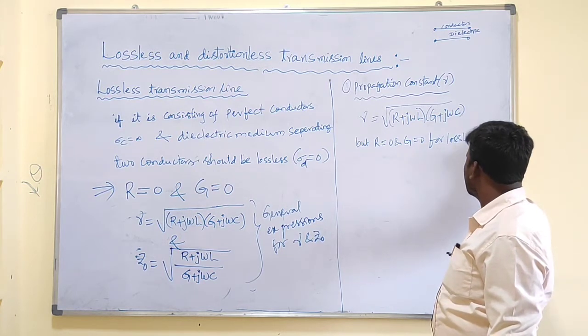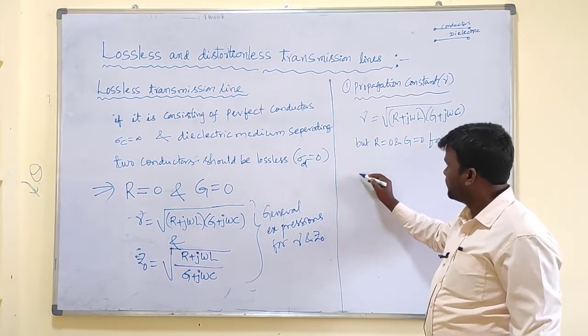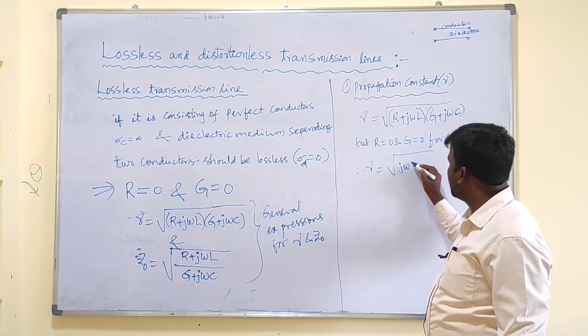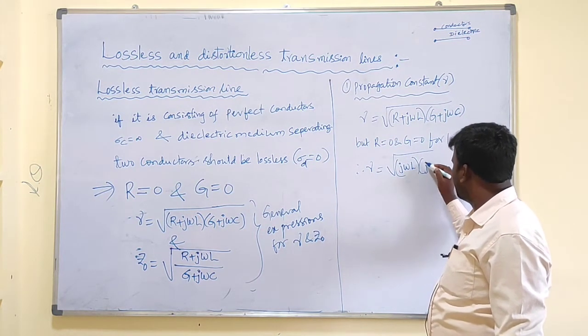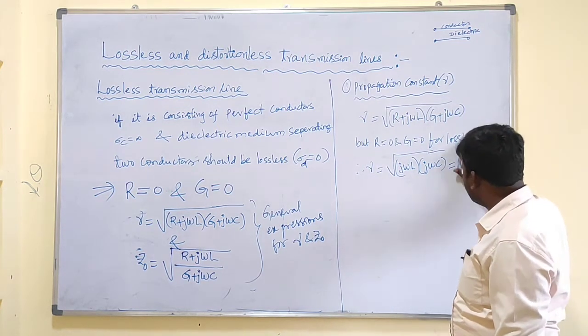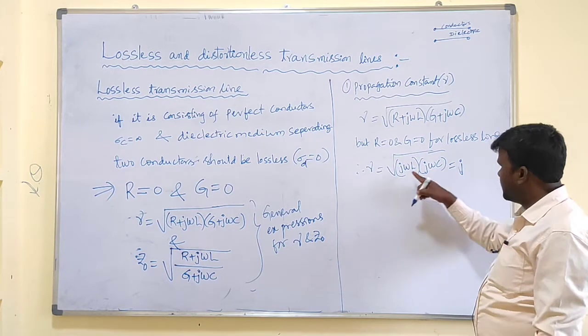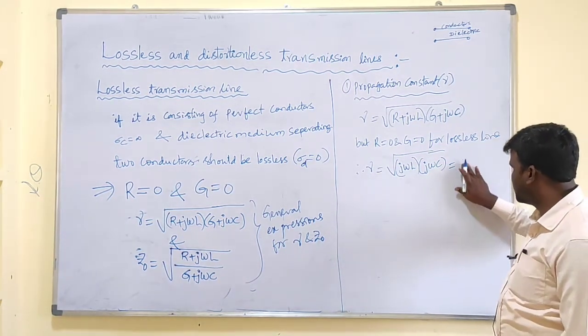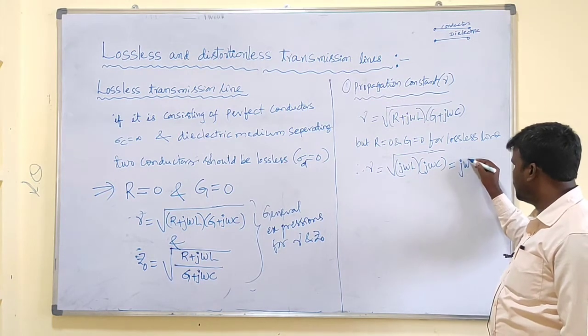Therefore gamma is under root of j omega L into j omega C, which is j omega whole square times LC. Taking the root, it is j omega into root LC.